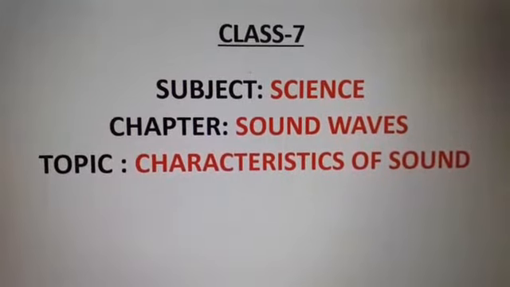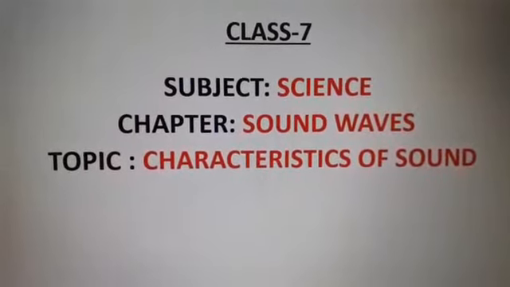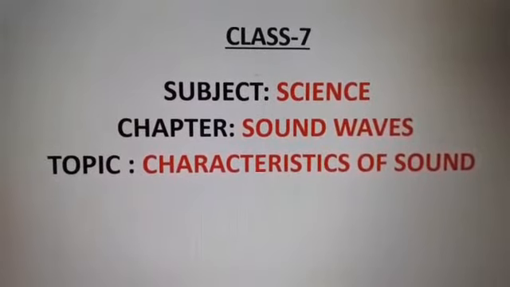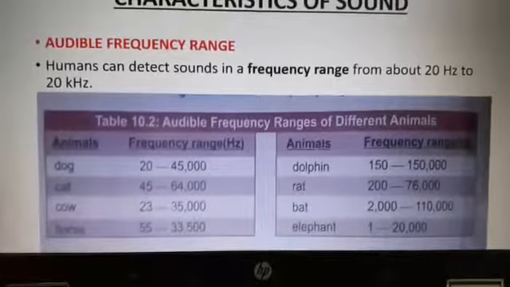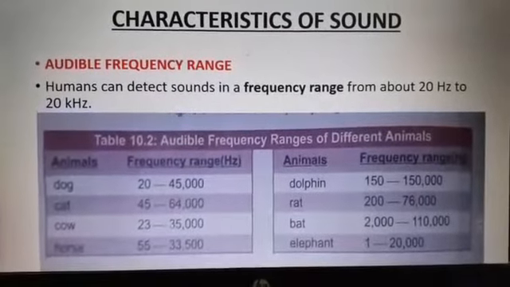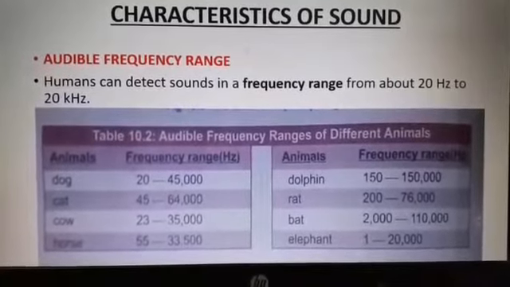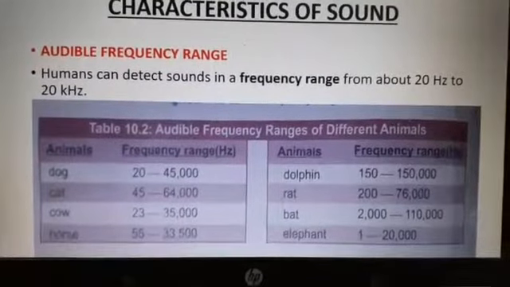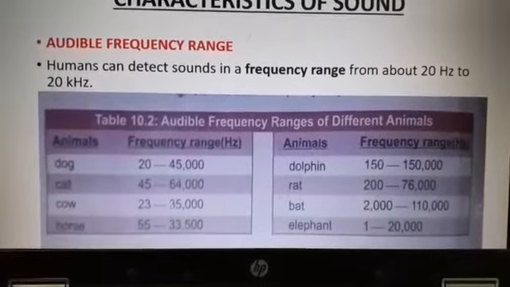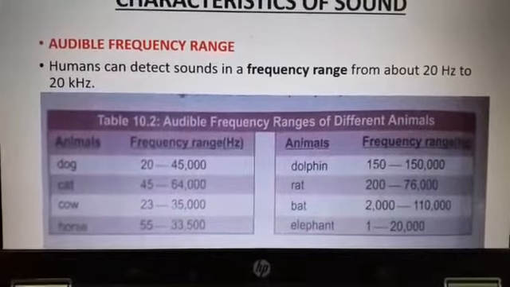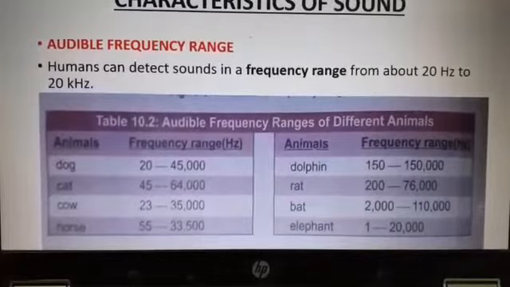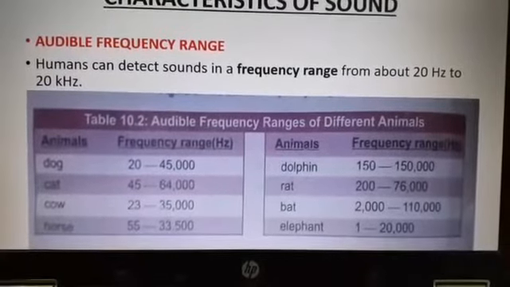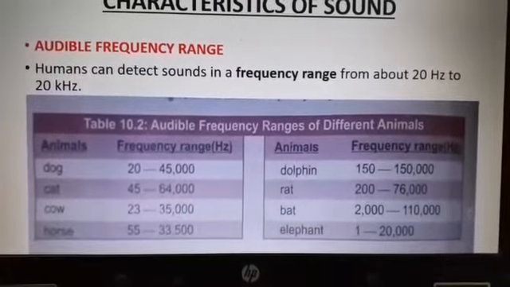Hello students, today we will start a new topic, characteristics of sound, chapter sound waves. Characteristics of sound. The first characteristic is audible frequency range. It is basically the frequency range which the human ear can hear, that is from 20 Hz to 20 kHz.